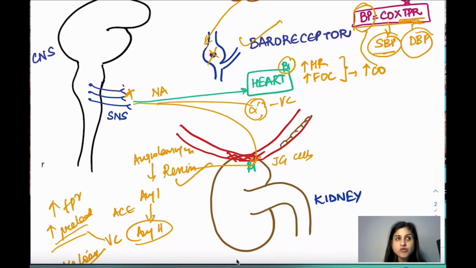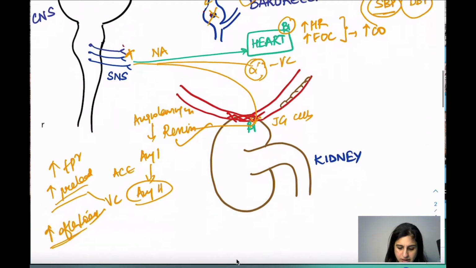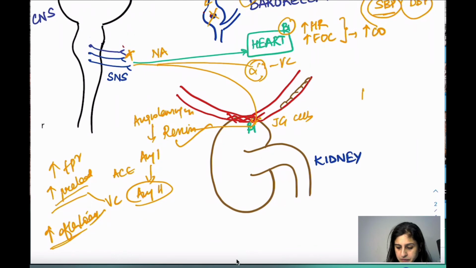Because sodium, one, is going to increase the contractility of the vascular smooth muscles. If there is sodium, वो क्या करेगा, the smooth muscles, let's say this is the vascular smooth muscle, it is going to cause contraction. It increases the contractility of the vascular smooth muscles because of a pump. There is a sodium and calcium exchanger present, which depends on the concentration of sodium and calcium.